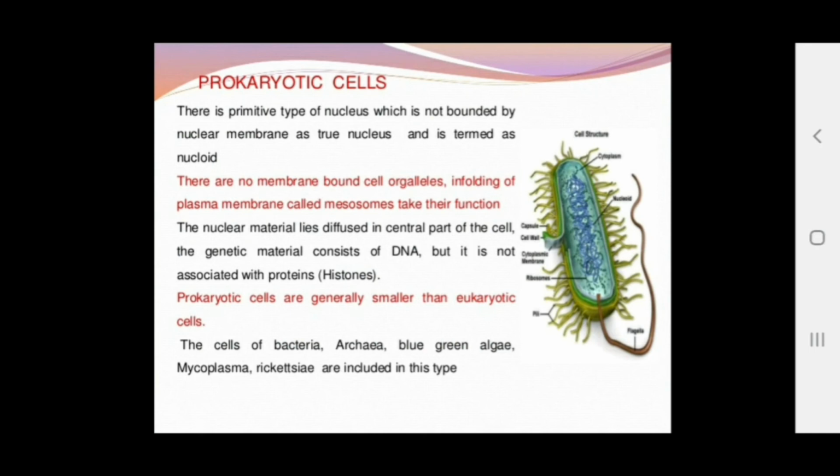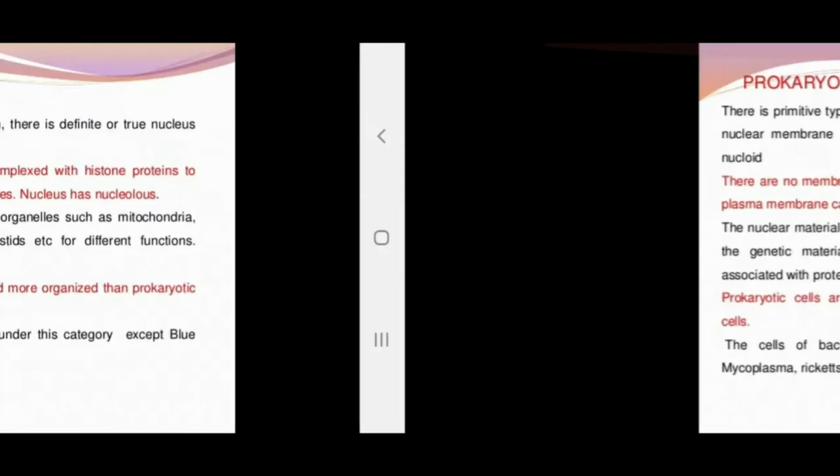The prokaryotic cells are generally smaller than the eukaryotes. We already know about the bacterial cell. It is much smaller than the plant and the animal cell. Clear? The bacterial cell, archaea or archaebacteria, blue-green algae, mycoplasma, these are all included under the prokaryotic cell.